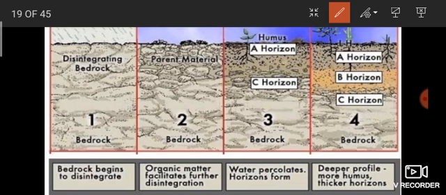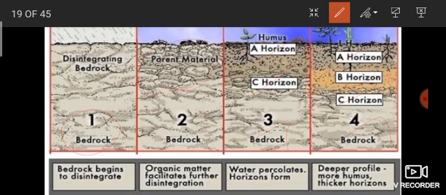Third one, humus. A horizon, then C horizon. Third one, bedrock. Fourth one, A horizon, B horizon, C horizon. Then lastly, bedrock. Can you understand? Listen. Firstly, bedrock begins to disintegrate. First, the soil layer is bedrock. Next one, the parent material. Okay, parent material is formed.